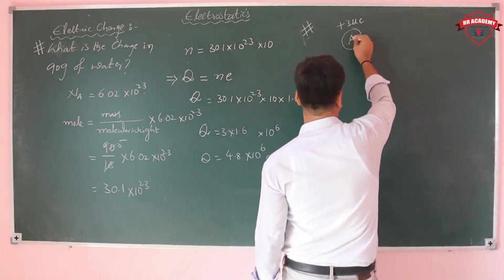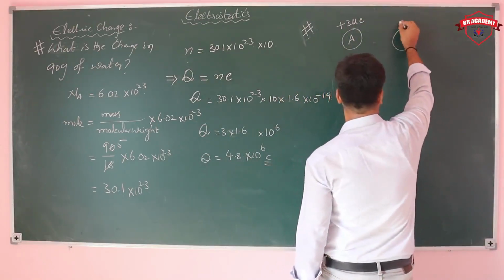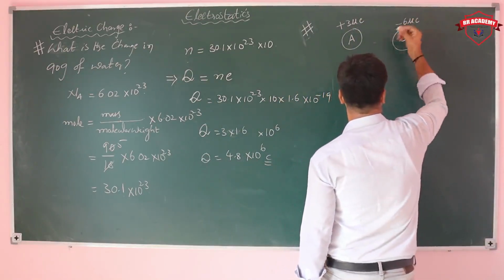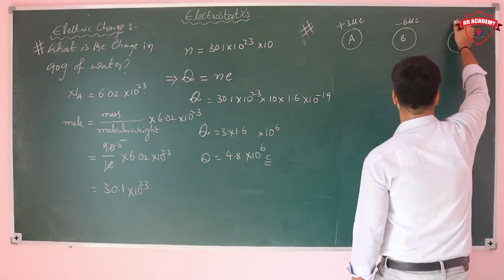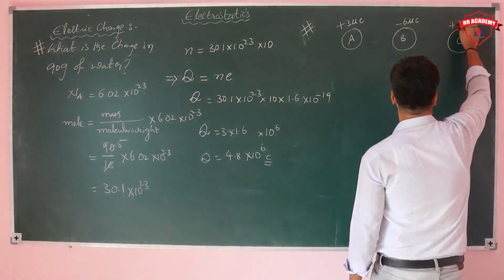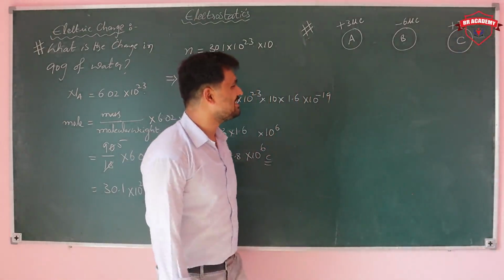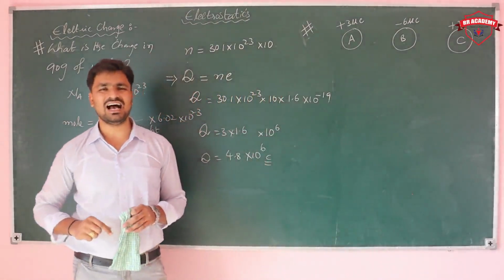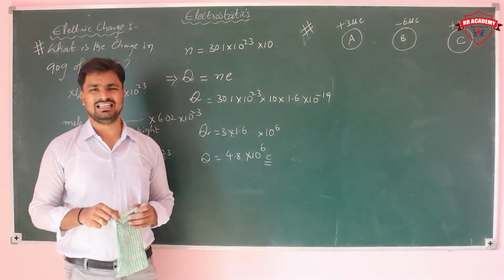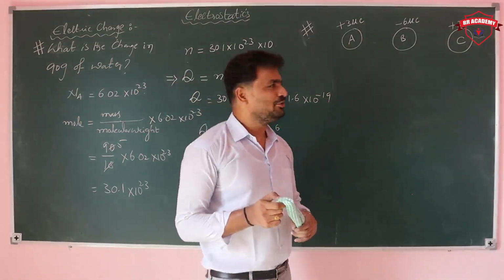The second body, B, has minus 6 microcoulombs. And the third body, C, has plus 3 microcoulombs. All are identical, having the same size, conducting spheres. Now what are we doing?